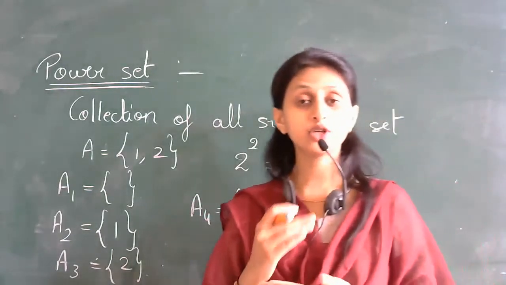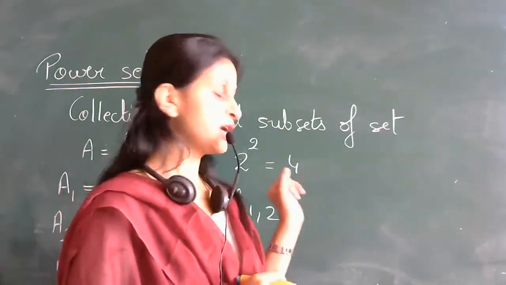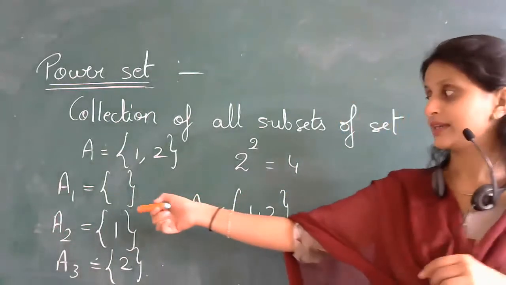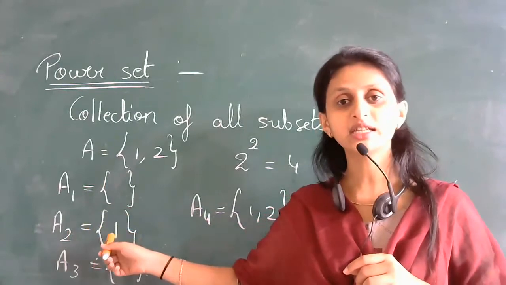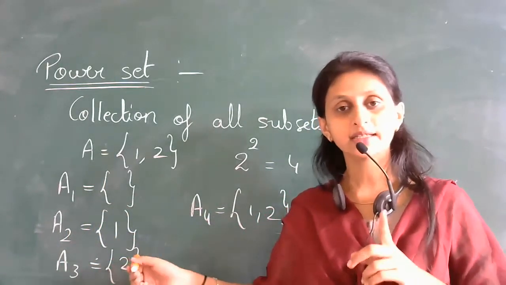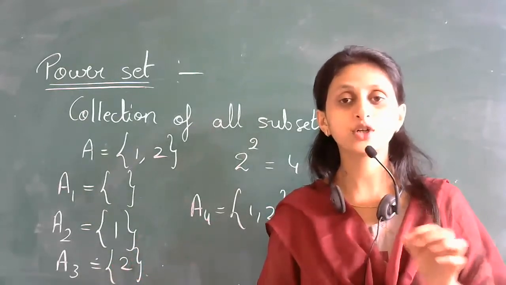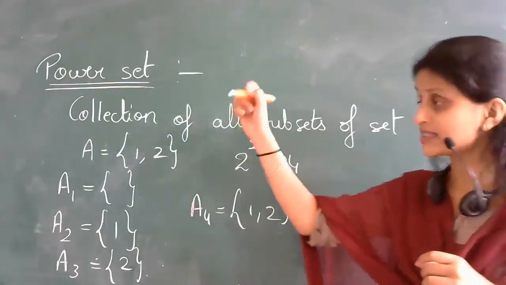See, I am using those things which we have learnt as properties, students. First thing which I used, the empty set is a subset of every set. Right? So this is my empty set, my first subset. Second one, you are going to take singleton sets with the first element 1 and second element 2. Last, again which property did I use, students? Every set is a subset of itself. So this set itself will be the subset. So how many subsets are there now? We have 4 subsets.